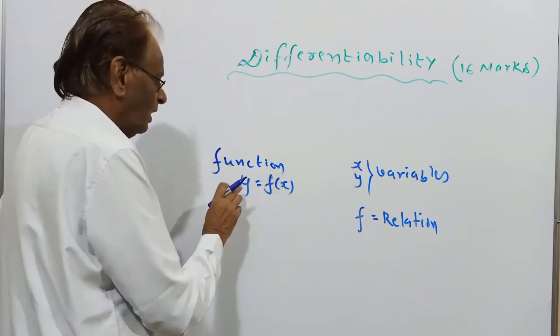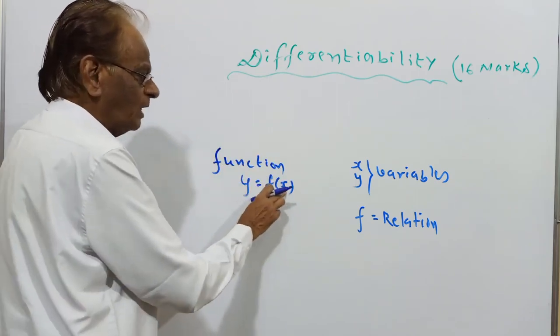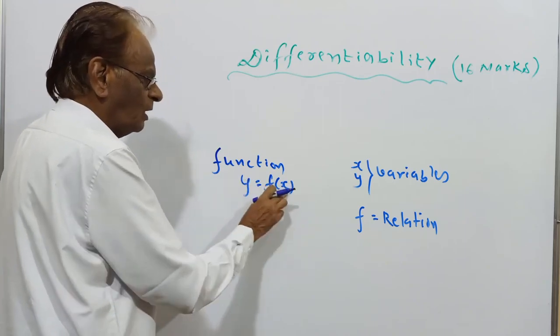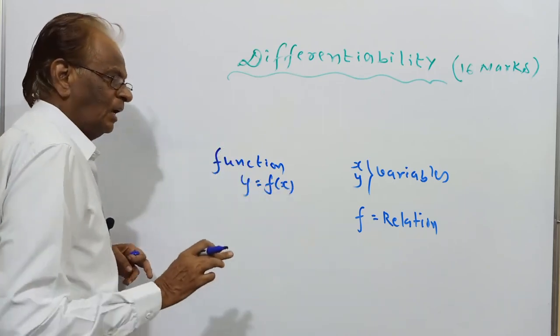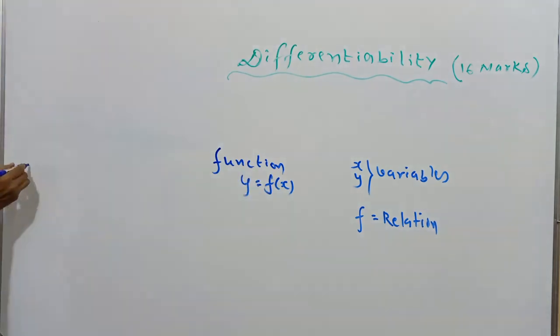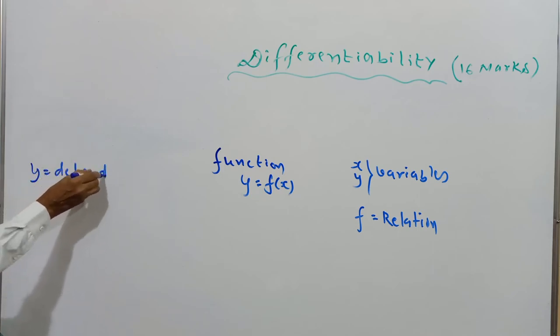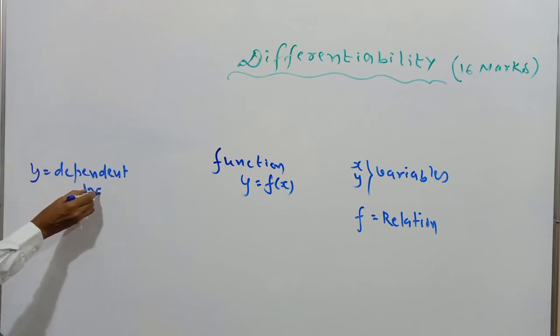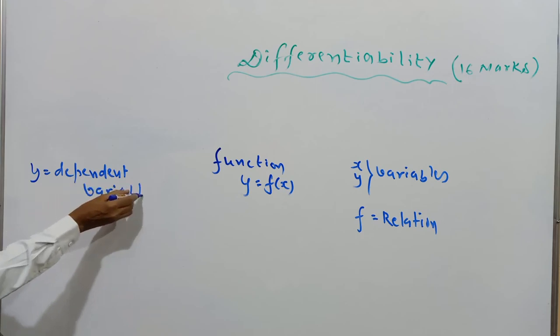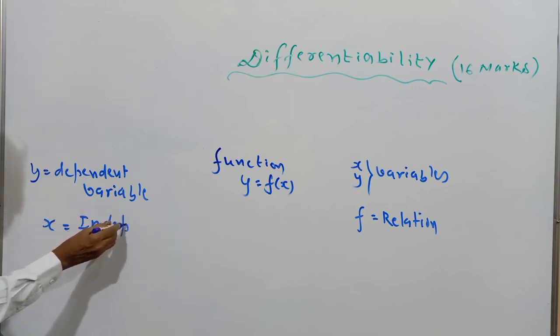If y values are depending upon x values, then y is called a function of x. Since y values are depending upon x, y is called the dependent variable. x is not depending upon y, we are selecting x values independently, therefore x is called the independent variable.